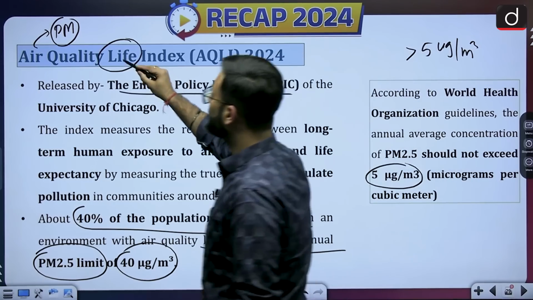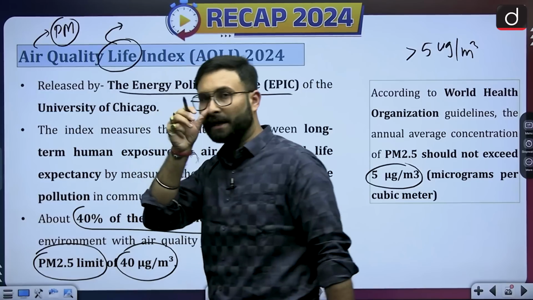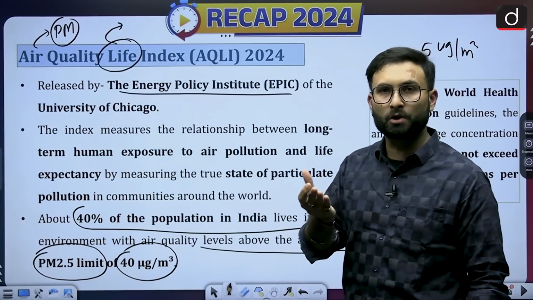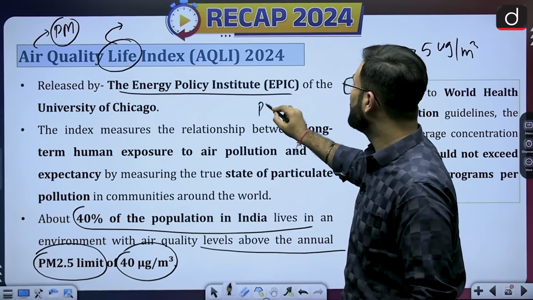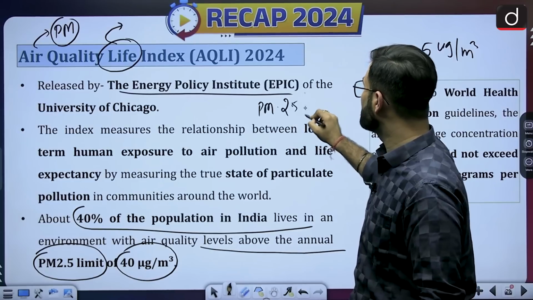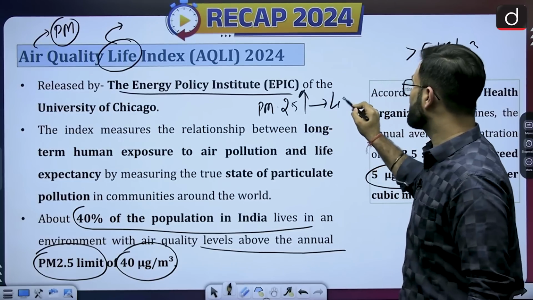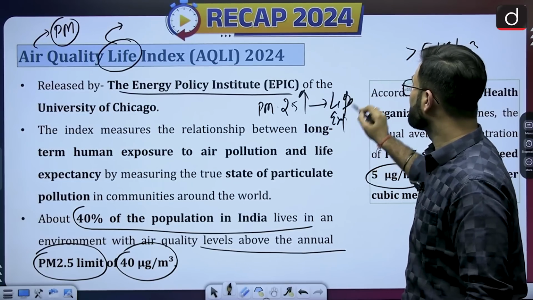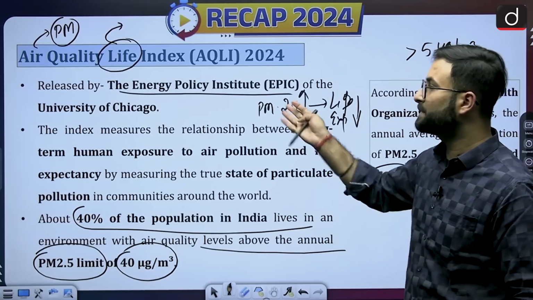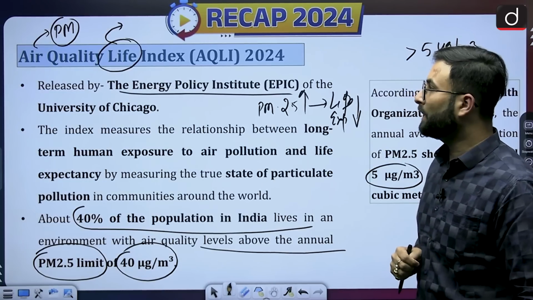Now, how will life expectancy be impacted? If high pollution is there, or the content of PM 2.5 is increasing, that means the life expectancy is decreasing. So that is one of the things which has been discussed in this particular report. Okay, now let's move further.